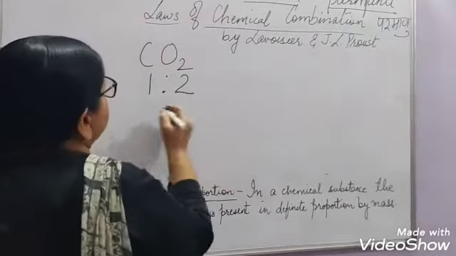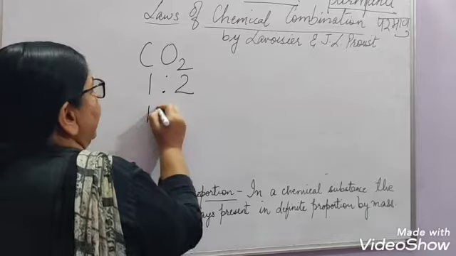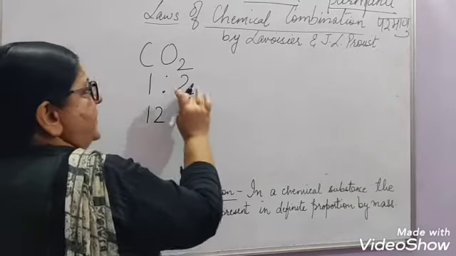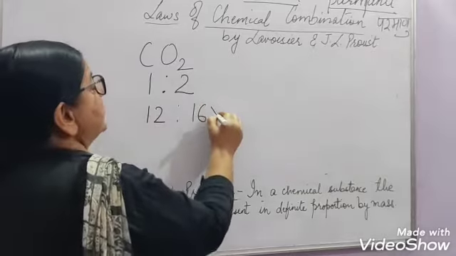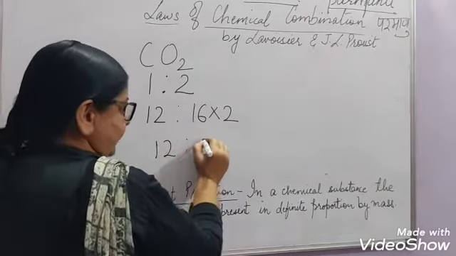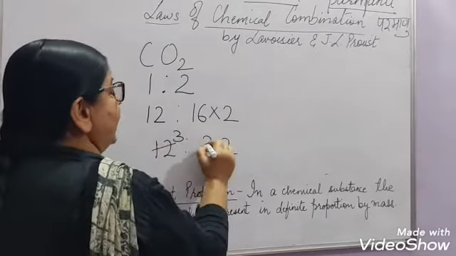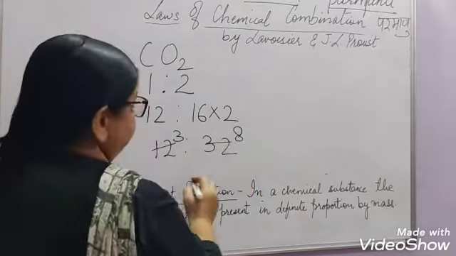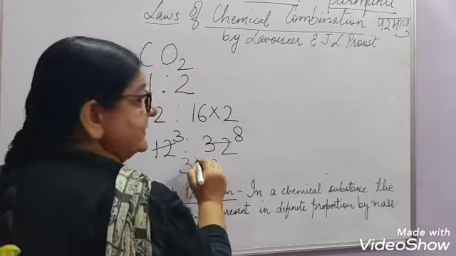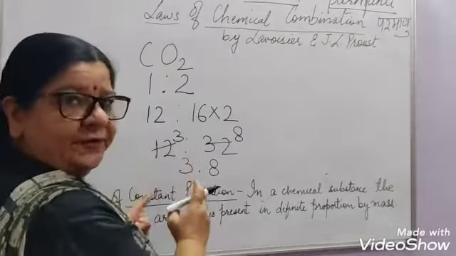So by mass it will be in the ratio, see, carbon atomic mass is 12 and oxygen is 16. Now it is 2 parts here, so we multiply it by 2. So this will be 12:32. So 4 3s are 12, 4 8s are 32. It will always be in the ratio 3:8 by mass. This is a fixed ratio.